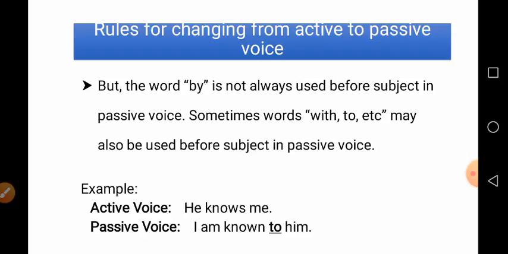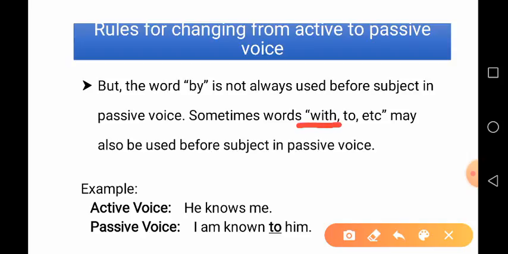But here one thing that you know, that we do not use by before subject in passive voice always, but sometimes we use words like with and to, means we even use a word with or to in some sentences. Okay. In most of the cases we take by, but in some cases we use words like with or to before subject in passive voice.